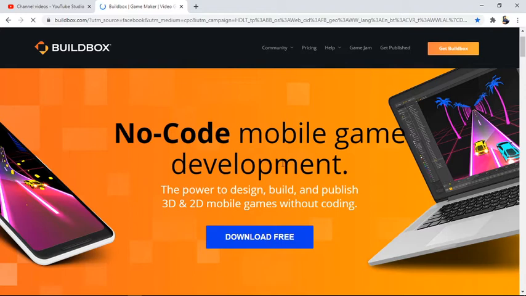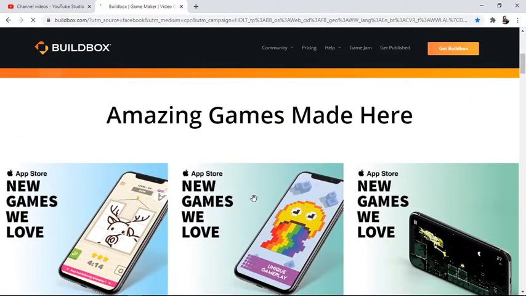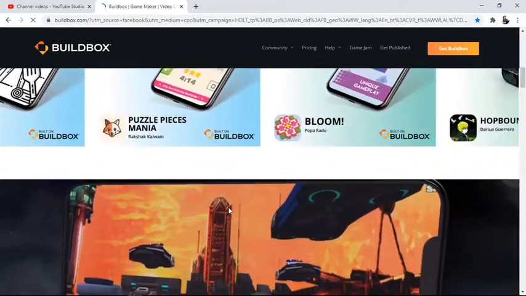So today I'm going to tell you about Buildbox. Don't forget it. Buildbox is a platform, or directly I will say it's software. You have to download it from the official Buildbox website, then set up this software, and after that you can start making games in 2D or 3D mode without coding. You can make games for Android, Windows, iOS, Linux, any kind. It's so easy.